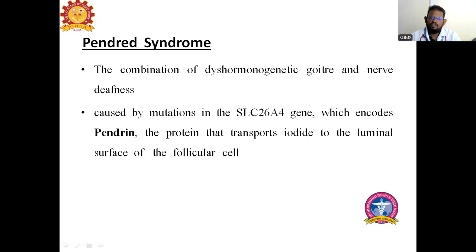Dyshormonogenetic goiter along with nerve deafness. Syndrome name is Pendred syndrome. Protein name is pendrin, and the gene involved is SLC26A4. Okay, 26A4.